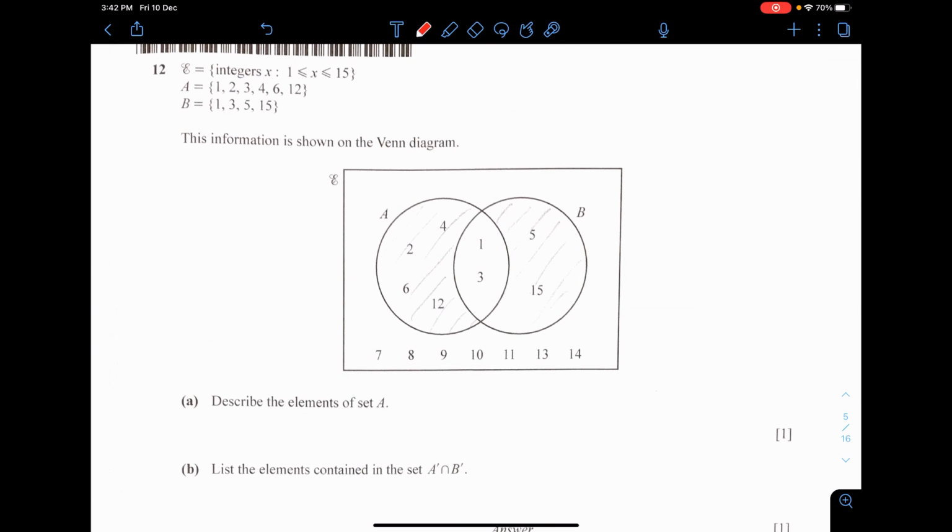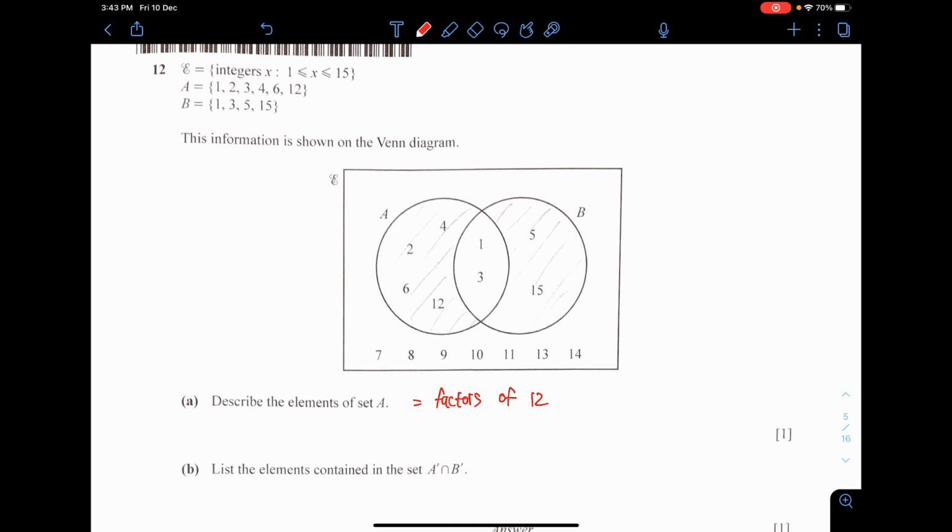Next. The information below is shown in the diagram. Describe the elements of set A. Okay, 1, 2, 3, 4, 6, and 12. Nothing particularly interesting here. It's not prime numbers, it's a mix of them. All of them are integers, and the highest is 12. Therefore set A are actually the factors of 12. All of them can divide 12.